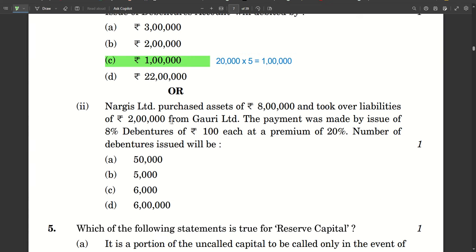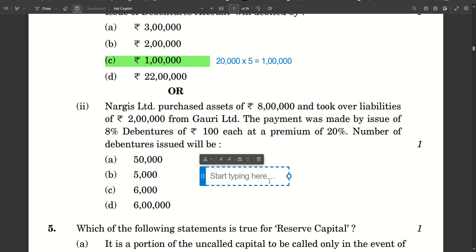Next one, Nargis Limited purchased assets of rupees 8 lakh and took over the liabilities of 2 lakh from Gauri Limited. The payment was made by issue of 8% debentures of 100 each at a premium of 20%. Number of debentures issued will be how much? Net purchase consideration is 6 lakhs. 8 lakhs are the assets and 2 lakhs are the liabilities.